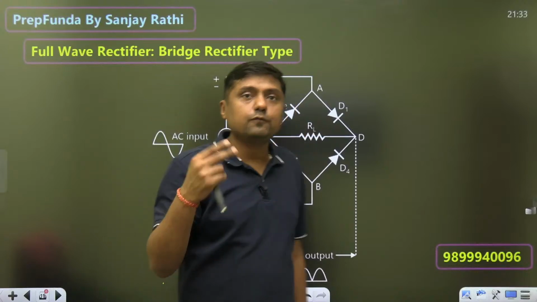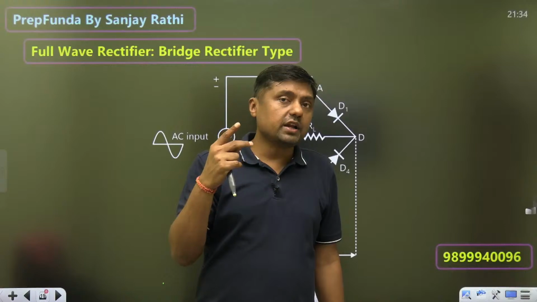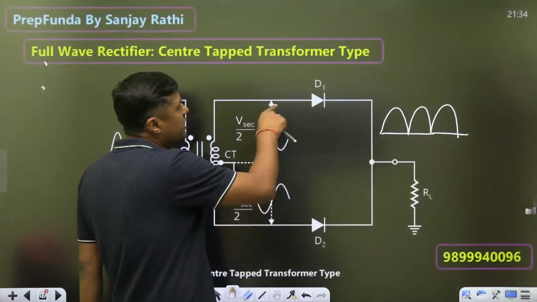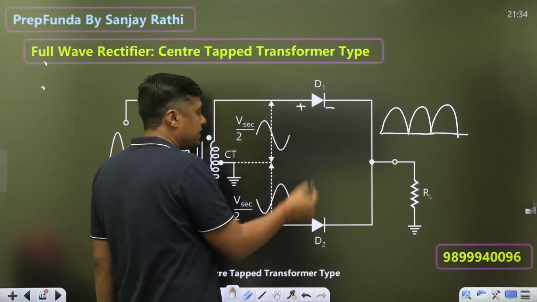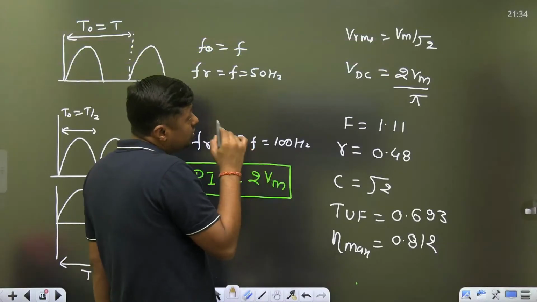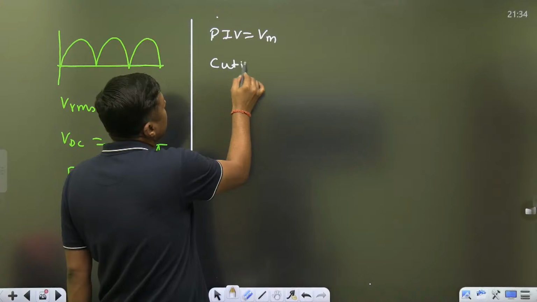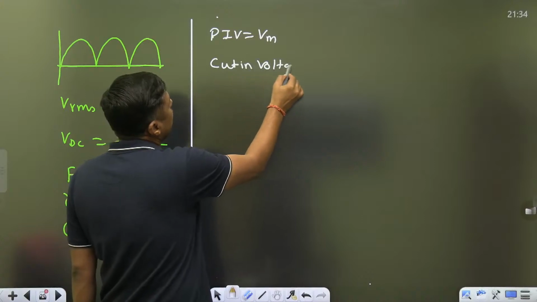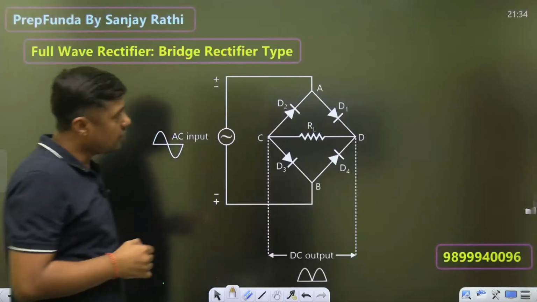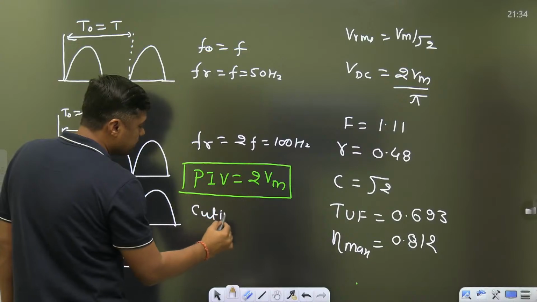But guys, at a time we have to turn on the two diodes, because two diodes are acting in series, and that's why cut-in voltage is high. Or in case of center tapped, at a time only one diode will conduct and the next one is off. So what is the cut-in voltage? Only V gamma is required. So in case of bridge rectifier, cut-in voltage is high. What is the minimum voltage required? That is 2 V gamma. Or in case of center tapped, it is only V gamma.